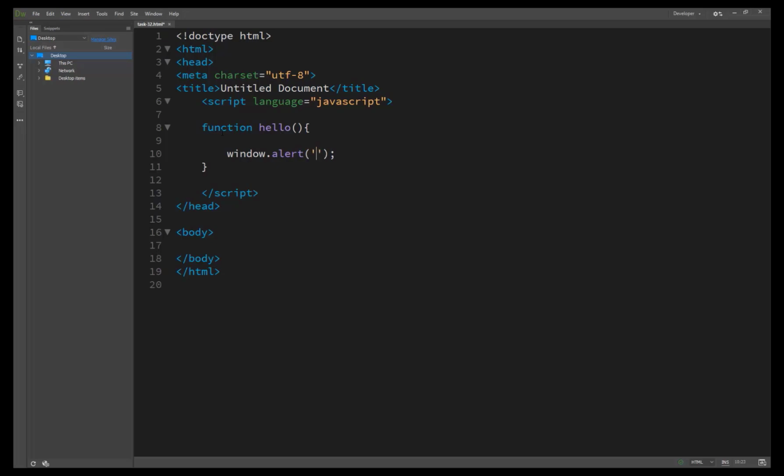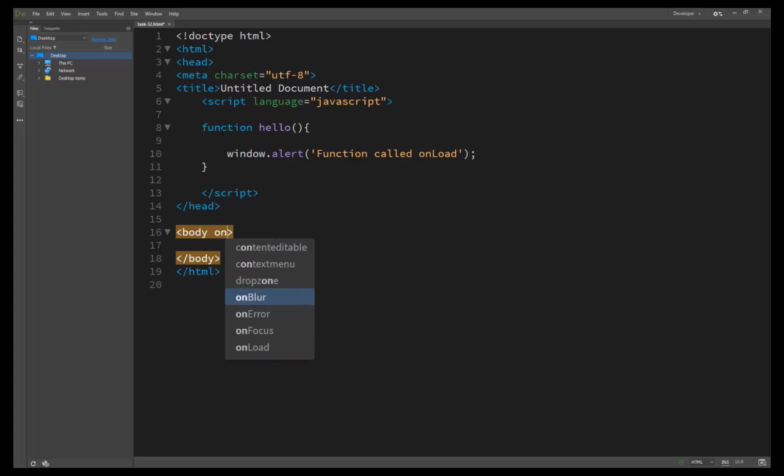Here we call the function from the body with onload. Inside the body we create an onload attribute.